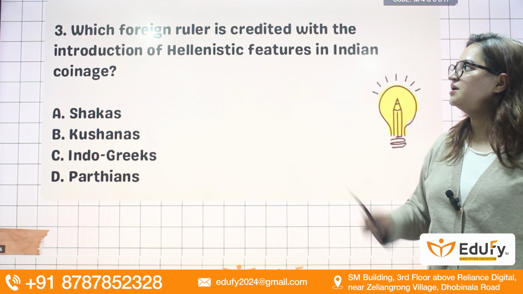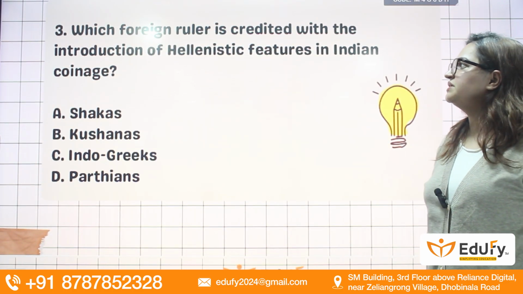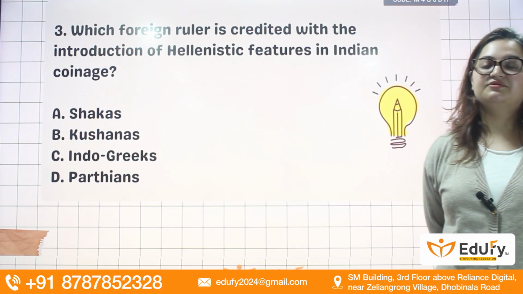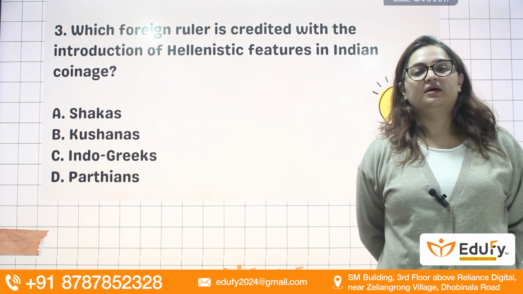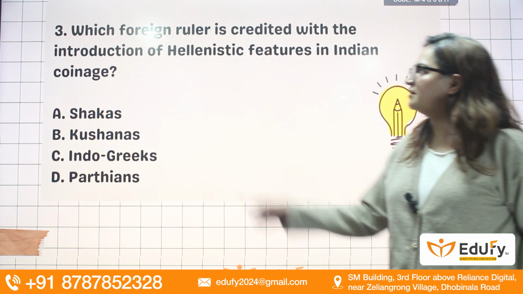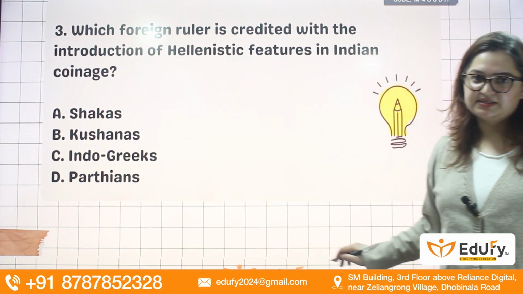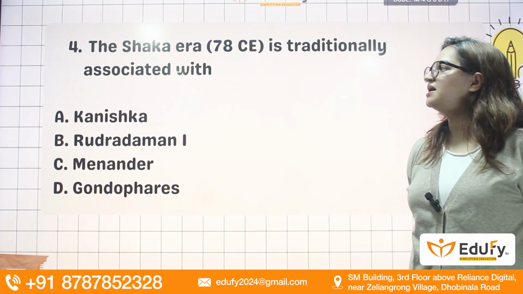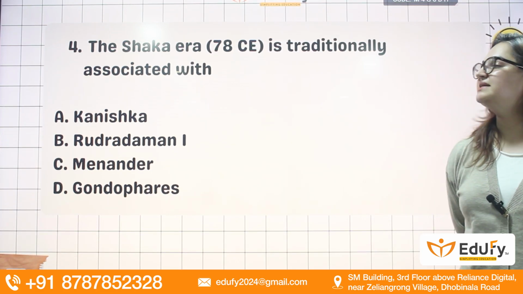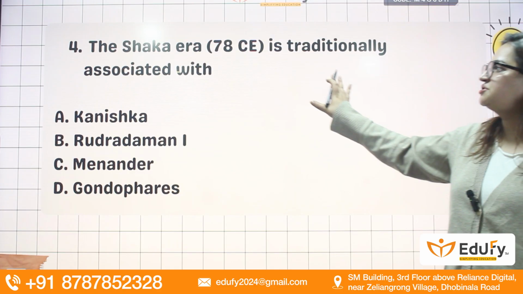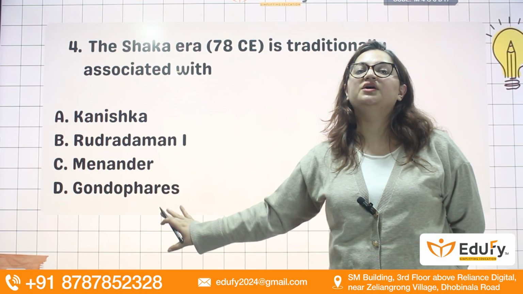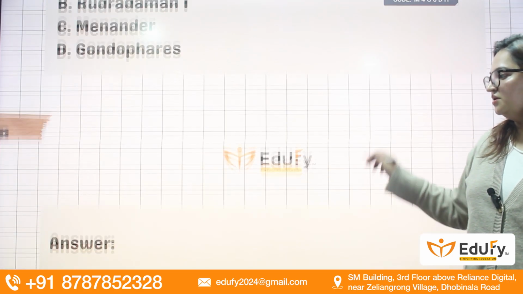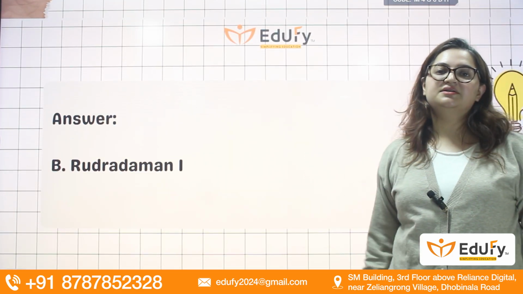Coming to the next question, which foreign ruler is credited with the introduction of Hellenistic features in Indian coinage? What is a Hellenistic feature? That is the influence of Greek elements. So here, definitely the answer will be C, Indo-Greeks. Coming to the next question, the Shaka era, which began from 78 CE or AD, is traditionally associated with which of the following rulers? It is associated with Rudra Daman I. So that is your answer B.